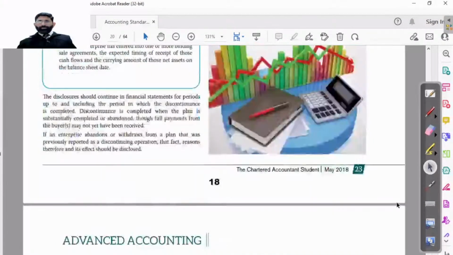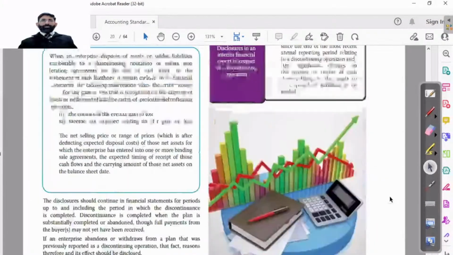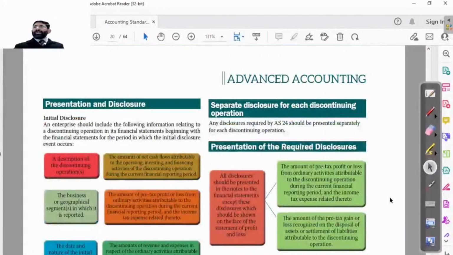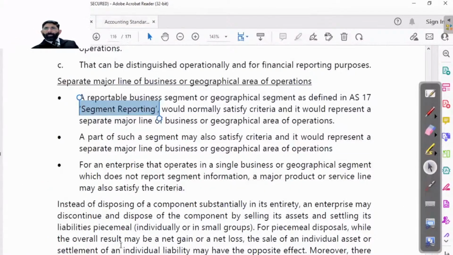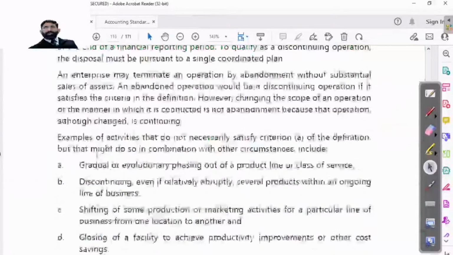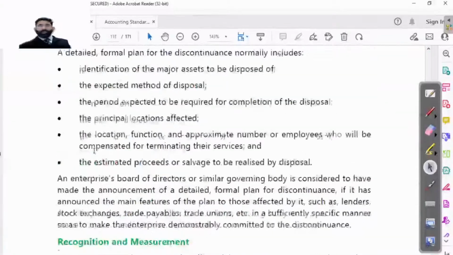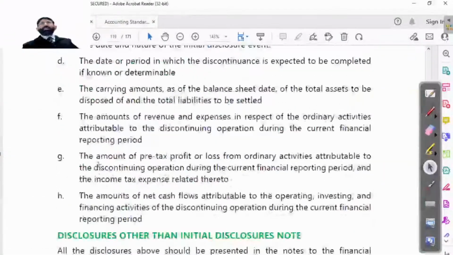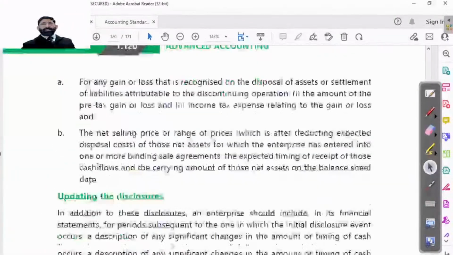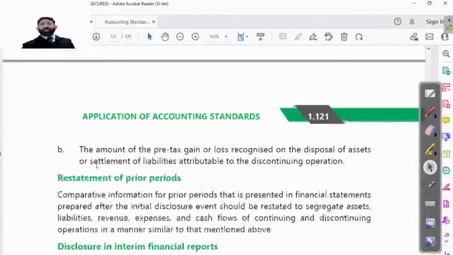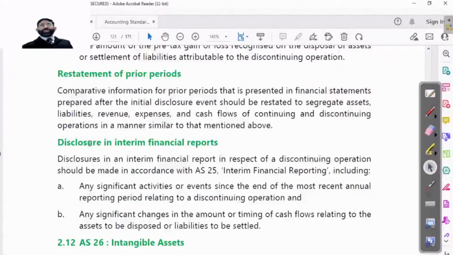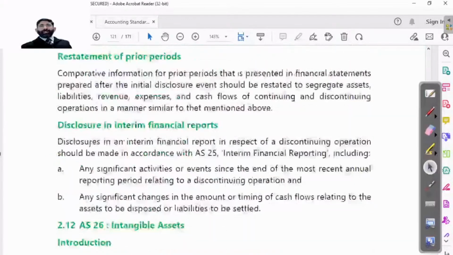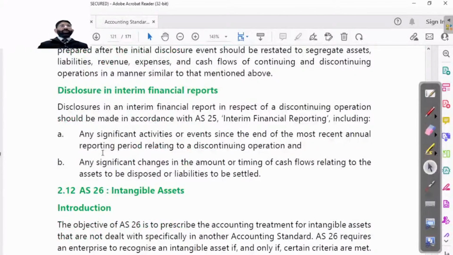Remaining is normal. Yes. So I think the complete AS is clear. If you have any doubt, just tell me. If anything is not clear... only disclosure is there, nothing else. In this AS, no other details or workings are there beyond what we have already discussed. Due to that reason, no illustration is given either. I checked whether there is any illustration so that we could do it, but no illustration is given to us.